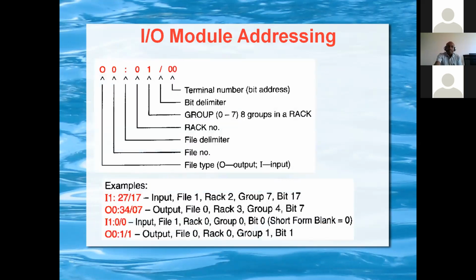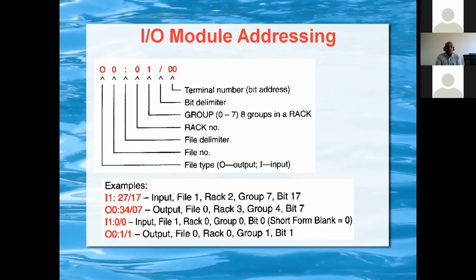If you see here, O means the file type, that is output. O:0, where 0 is the file number. Then the colon is the delimiter. Then the 0 is the rack number, whether it's rack 0 or 1. And the 1 is the slot number, exactly where in the rack the module is fixed. Then 0 is the terminal number. Suppose 1.0.1 means it is channel 1, 1.0.2 is channel 2, like that.